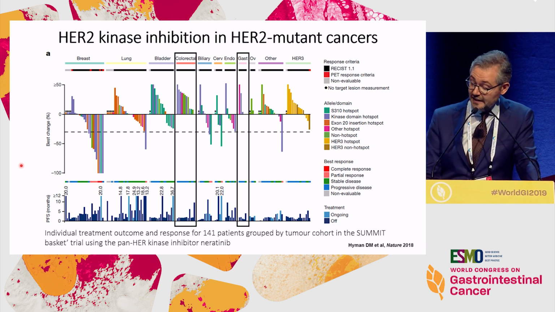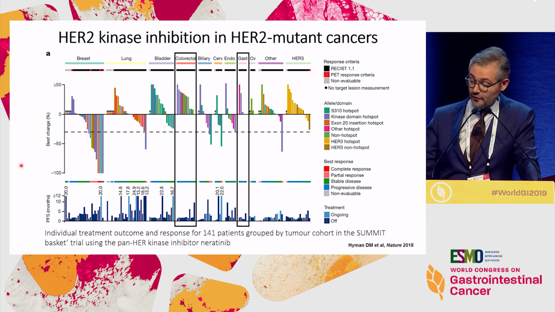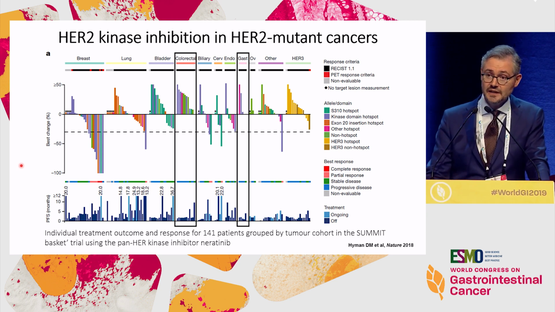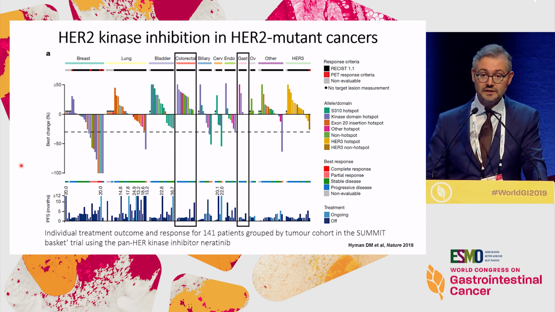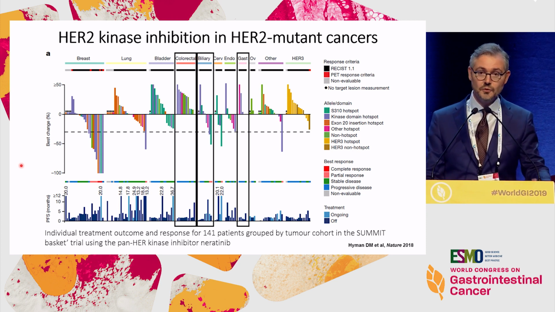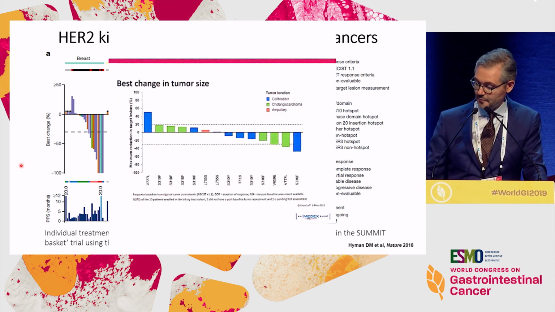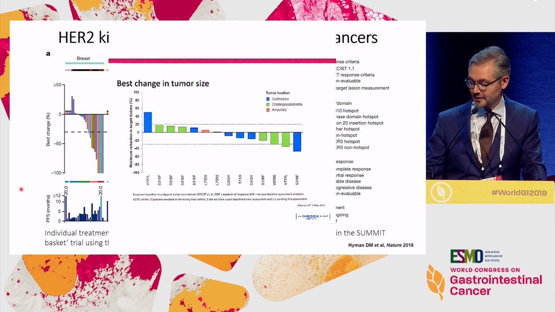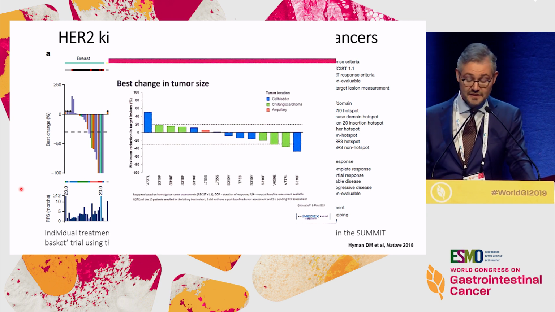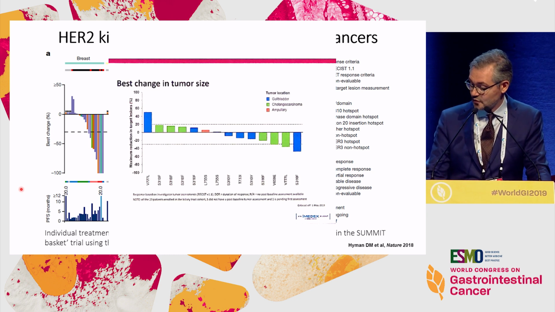Specifically in some GI tumors, colorectal and gastric cancer, investigators did not observe any response with neratinib in HER2 mutant, whereas in biliary tumors, there was a more promising signal. I just put this in at the very last minute, based on the results from yesterday, indicating that there is some response in this tumor type.